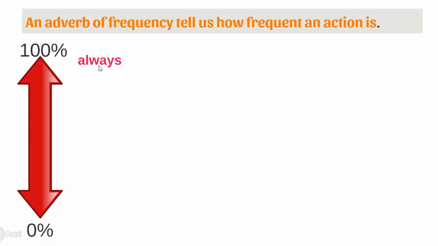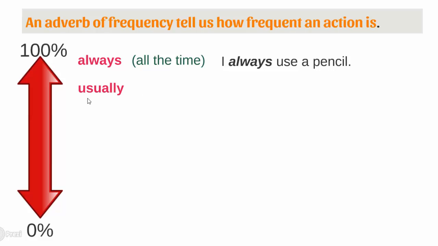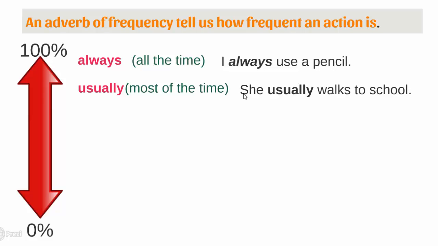Let's start with always. We use always to express that we do an action all the time. Example, I always use a pencil. Next adverb, usually. We use usually to express that we do an action most of the time. She usually walks to school.